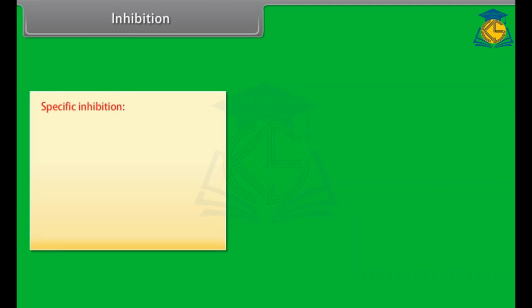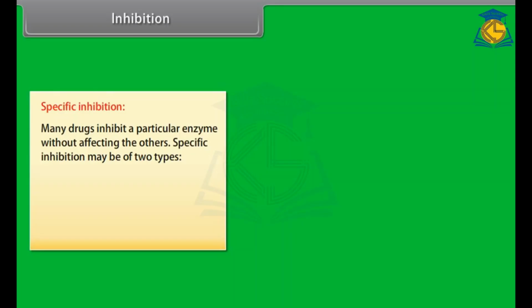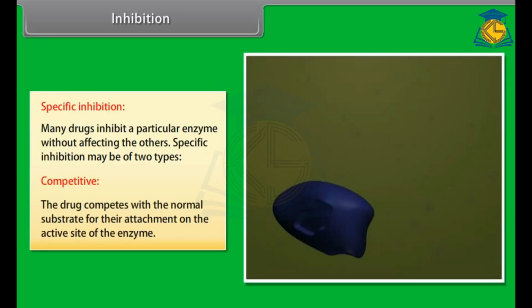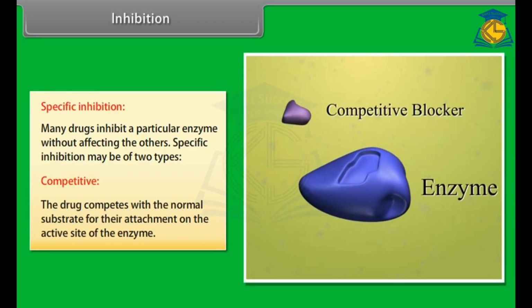Specific inhibition. Many drugs inhibit a particular enzyme without affecting the others. Specific inhibition may be of two types. Competitive. The drug competes with the normal substrate for their attachment on the active site of the enzyme.